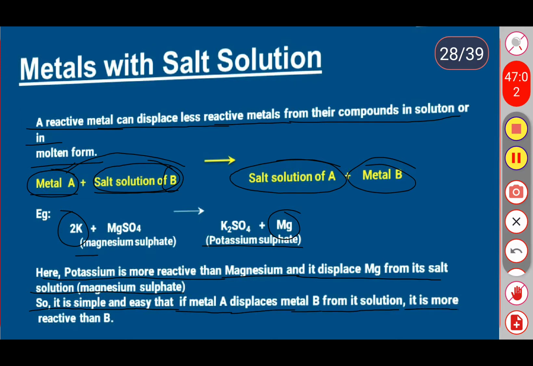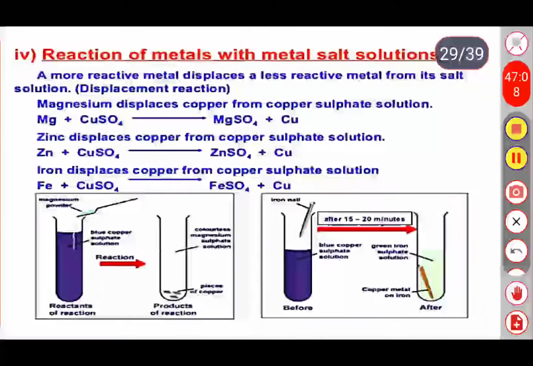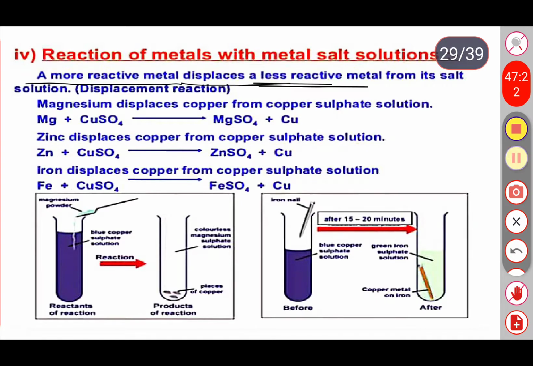Here a more reactive metal displaces a less reactive metal to form its salt solution. So this is the best example of a displacement reaction. We already learnt displacement reactions in the first chapter. In a displacement reaction, the highly reactive element displaces the less reactive element.